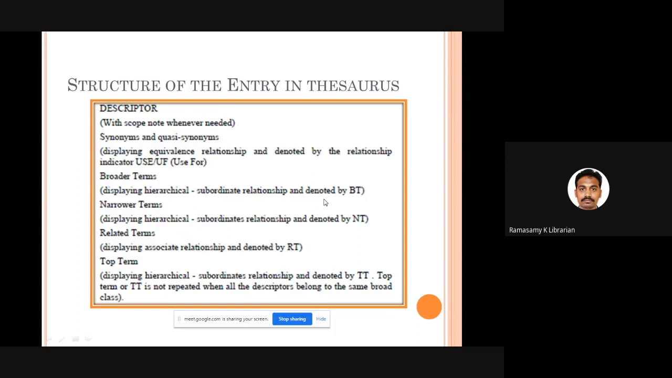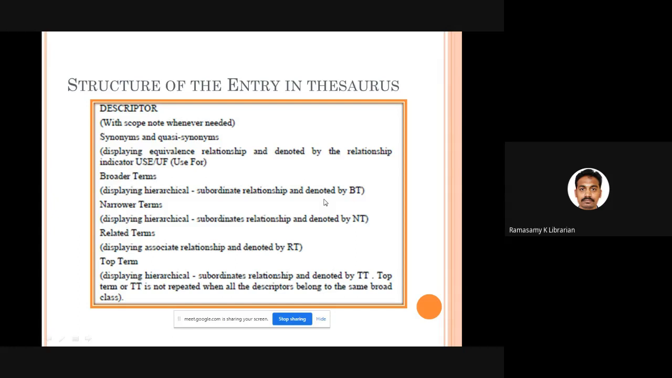You can ask a question: Sir, what is the difference between a thesaurus and subject headings? I feel both are the same. Both are listing the words. Both are showing the relationships existing between the words. Both are showing related terms, narrower terms, broader terms, and all those things. What is the difference? You may ask.